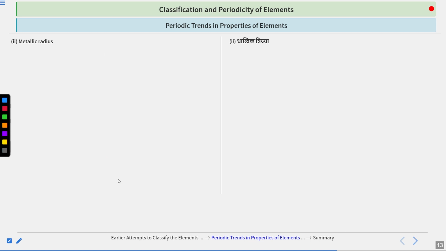Clear? Now let us talk about the metallic radius. Of course, your metallic radius will be defined for the metals. So R dash, or your metallic radius, can be defined as D by 2. Where R dash is the actual size of the atom.